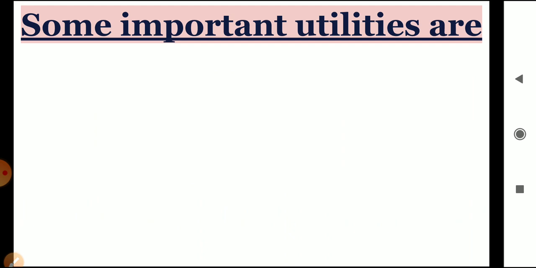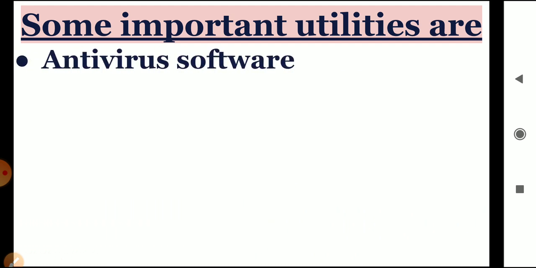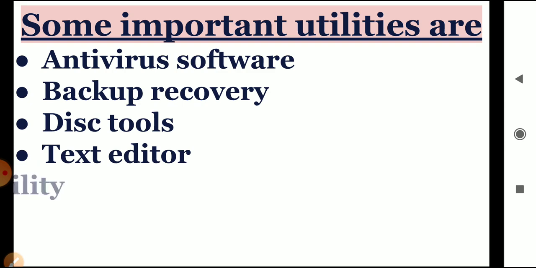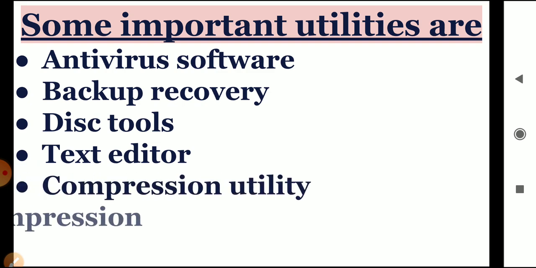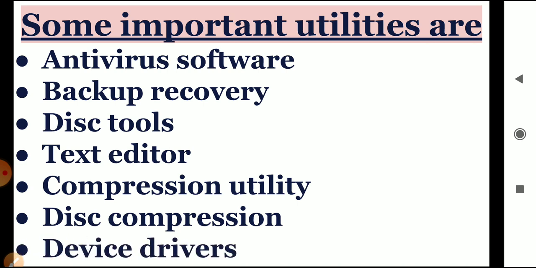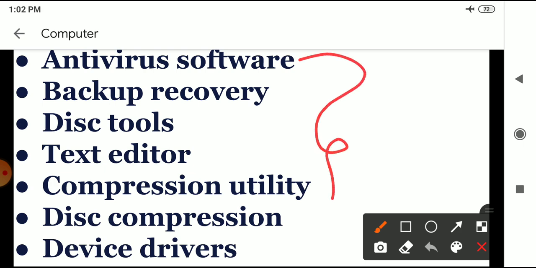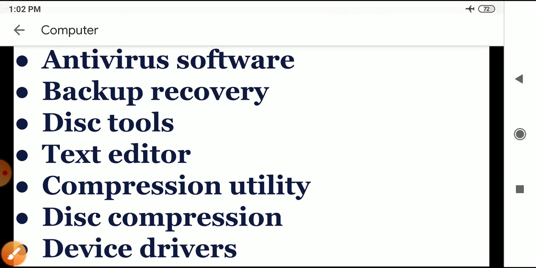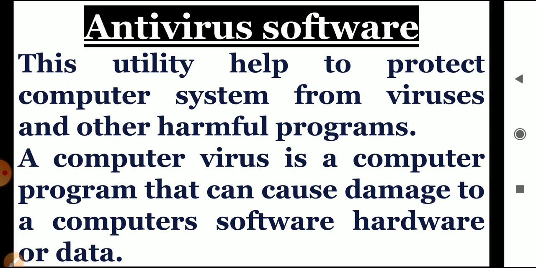Now, some important utilities that we are using in our computer system are as follows: antivirus software, backup recovery, disk tools, text editor, compression utility, disk compression, and at last device drivers. These are the types of utilities that computer system software provides, and we will discuss each of them in detail. First, start with the antivirus software.